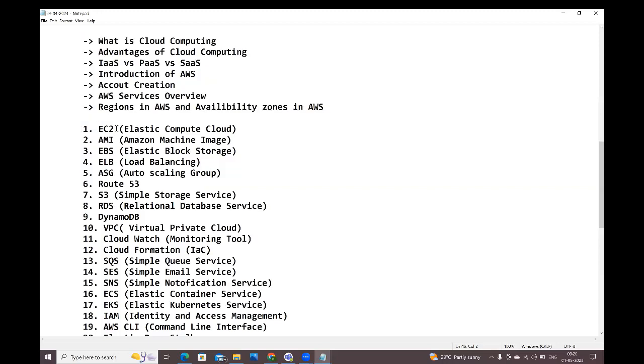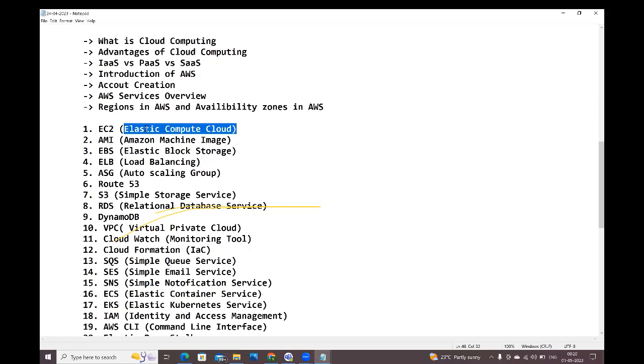EC2. What is the purpose of this EC2, guys? EC2 stands for Elastic Compute Cloud. Guys, it is not Elastic Cloud Compute, it is Elastic Compute Cloud. By using this EC2 service, we can create the virtual machines.